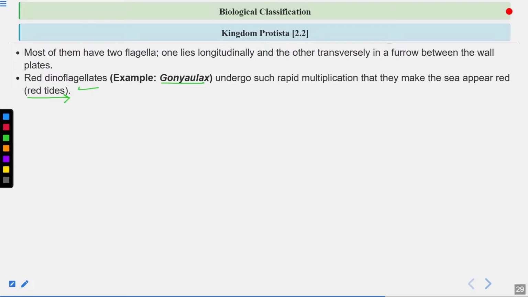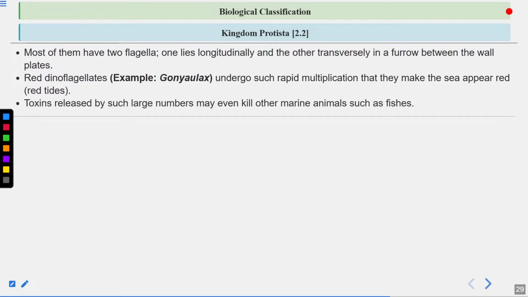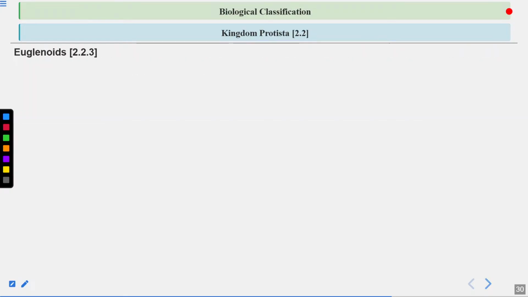Red tide is a kind of algal bloom because there is a rapid multiplication of the Gonyaulax, which is a dinoflagellate. Okay. So there is rapid multiplication of the Gonyaulax and it releases a toxin. And this toxin can harm the aquatic life as well. So they can harm fishes also.